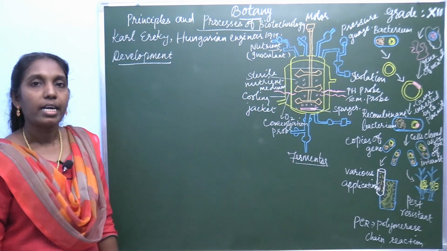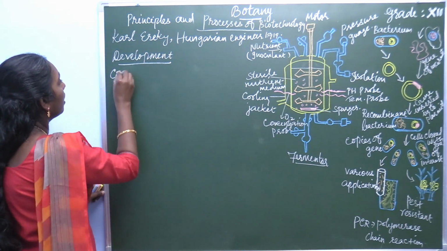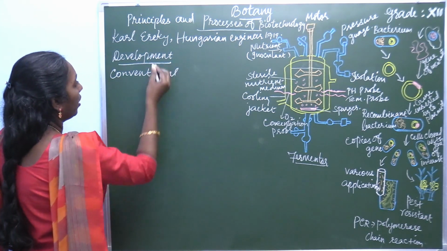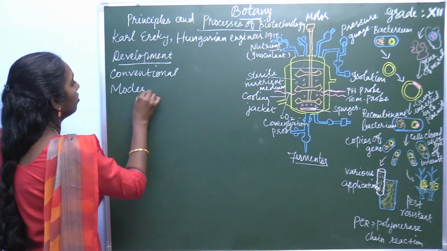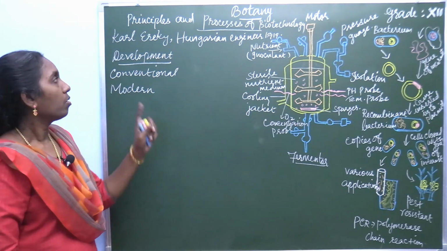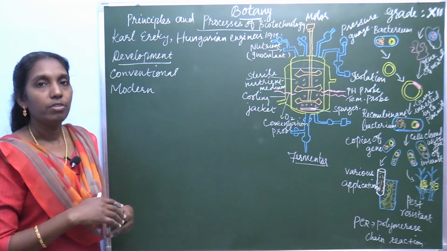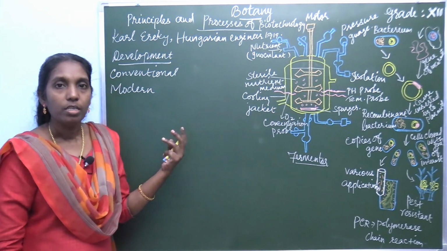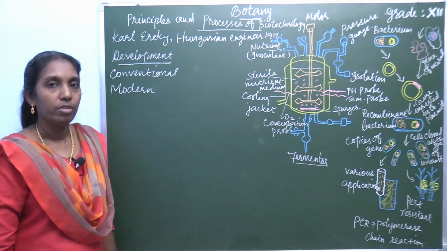One is conventional or traditional biotechnology, or modern biotechnology. The development of biotechnology is classified into conventional, which is the traditional one, and the second one, modern biotechnology. What is meant by conventional?